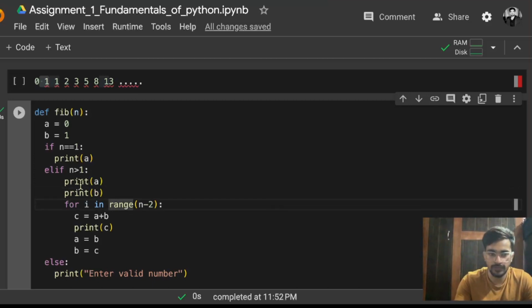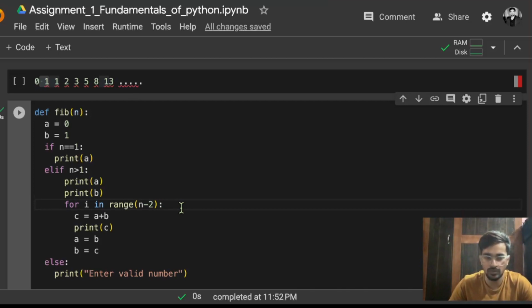Now if someone is entering more than 2, let's say 5, so in this case what will happen, for i in range n minus 2. Why am I doing n minus 2? Because I have already printed two numbers. So let's say they want 5 terms, so I have to go for the range from 5 minus 2, that means range 3.